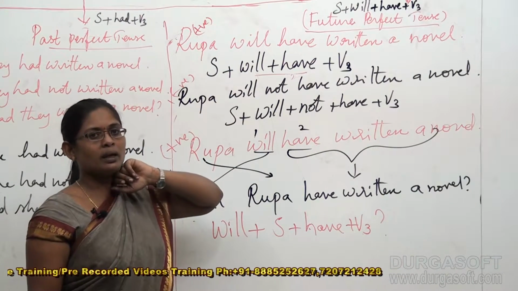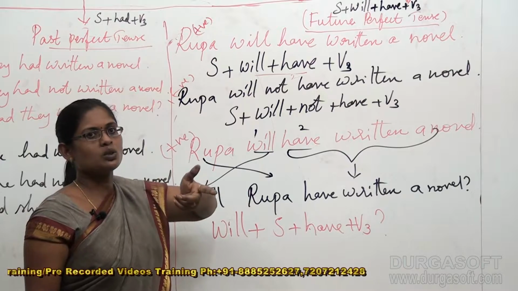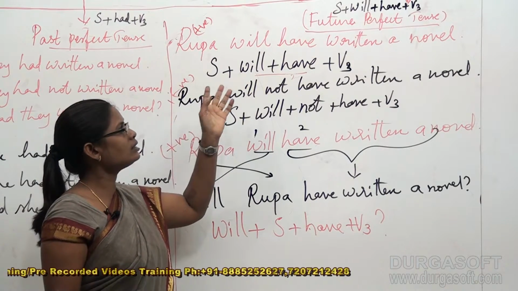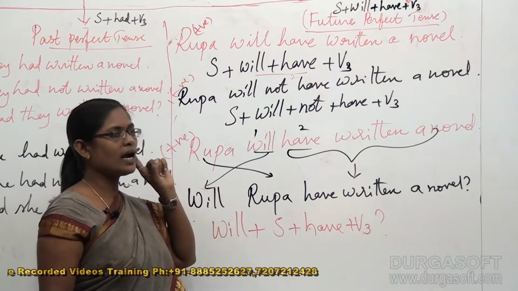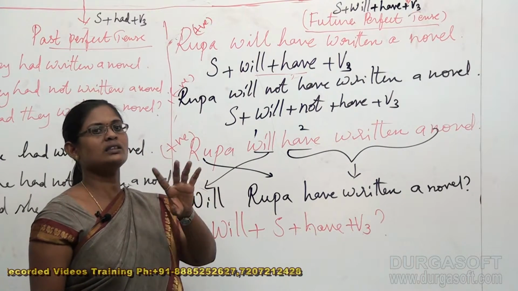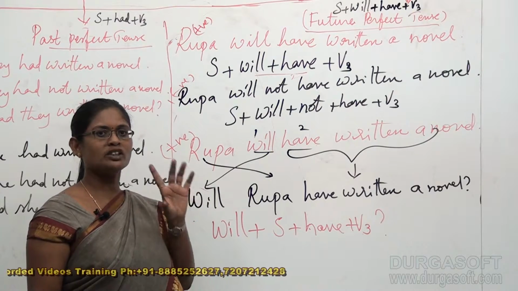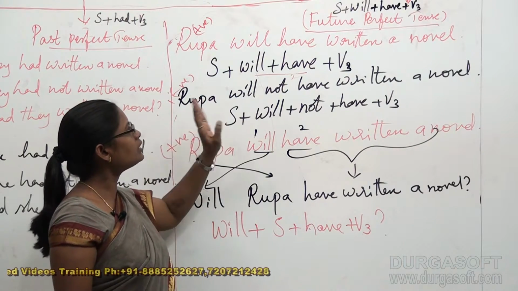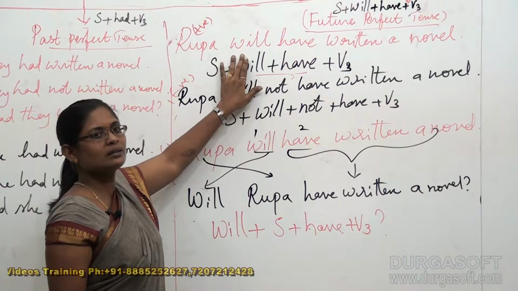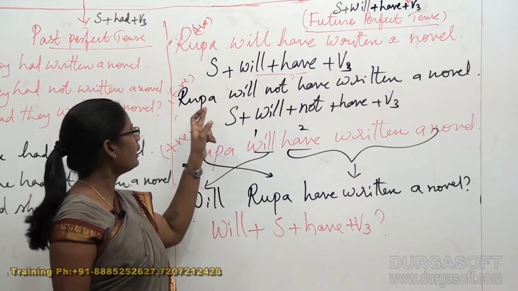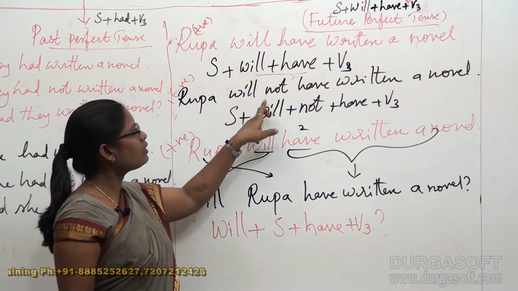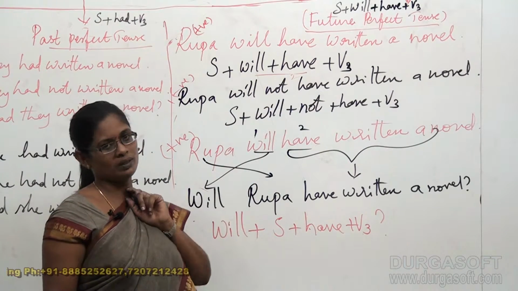Here the confusion takes place. We are worried about where to include not, whether it is after have or after will. Remember one thing, you have to add not only after the first mentioned helping verb. What is the first mentioned helping verb as per the sentence? It's will. So add not beside will. Then it becomes: Rupa will not have written a novel.